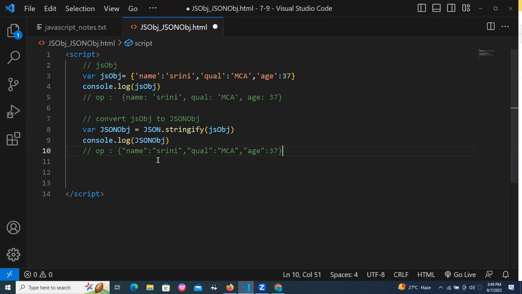Can you see and observe the output of the JSON object? Name taken double quotes, Srini taken double quotes. Qualification taken double quotes, MCA taken double quotes, age taken double quotes. Yes or no? So why is it taking double quotes, sir?